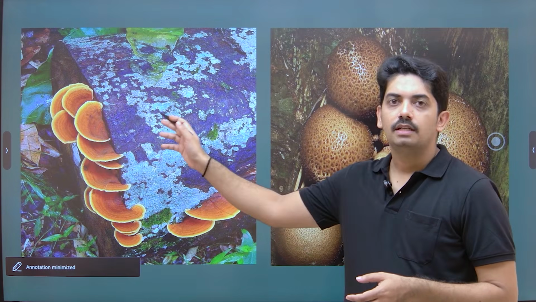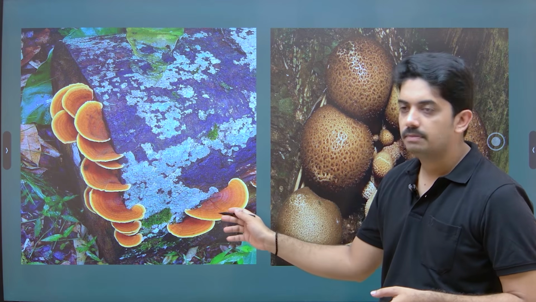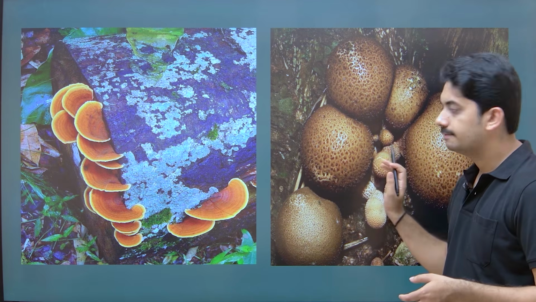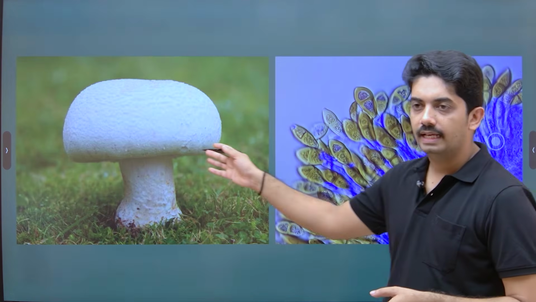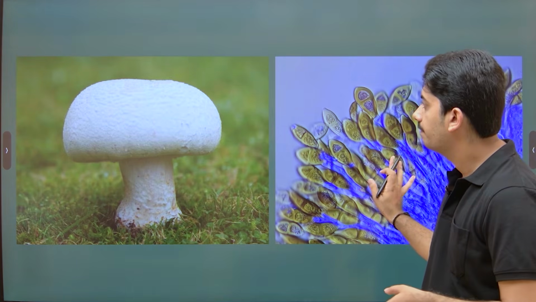So this is the bracket fungi. This is the wooden log on which bracket fungi is growing. This is puffballs. Agaricus, very common one. This is the Puccinia.